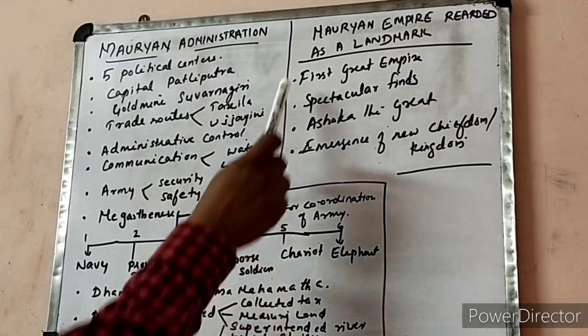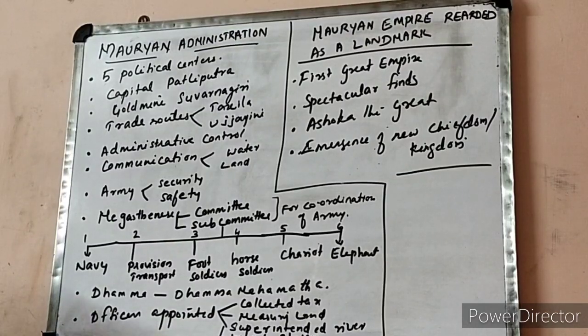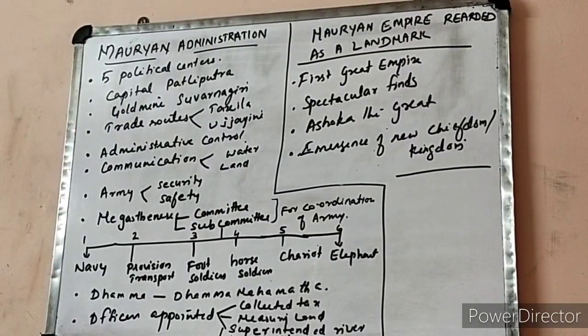And next topic was the Mauryan Empire regarded as a landmark, right? And I told you that Indian historians, who researched in the 19th century, found that probably this was the first empire. Mauryan Empire was regarded as a landmark because that time India was under the control of the Britishers. Isn't it? Colonial rule, British rule था. 19th century and 20th century historians found the possibility that there was an empire in early India, both challenging and exciting as well as powerful, right?